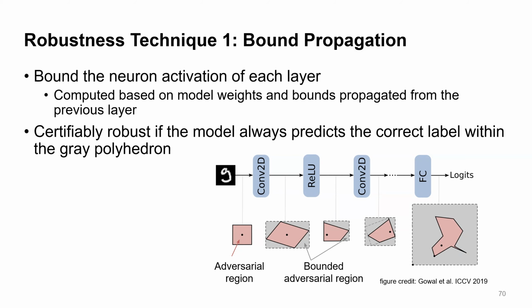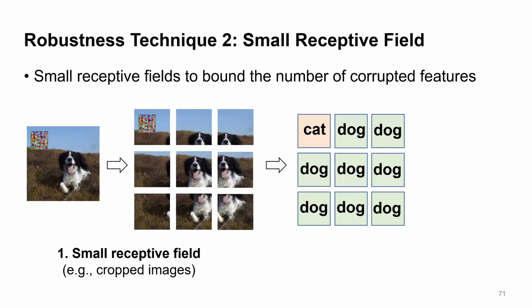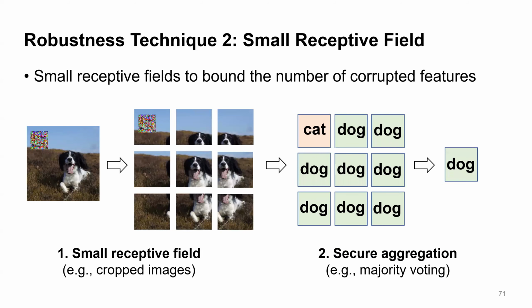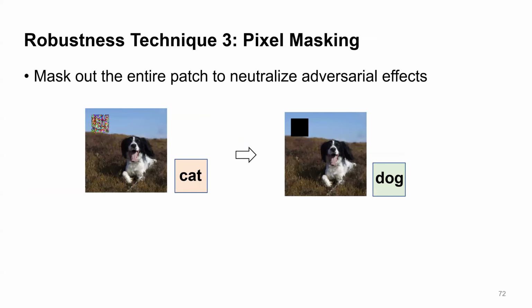Then the model is considered certifiably robust if the gray area for the final logits stays on the right side of the decision boundary. The second technique, small receptive field, we have extensively discussed in PatchGuard. The third technique, pixel masking, has been discussed in our PatchCleanser design.